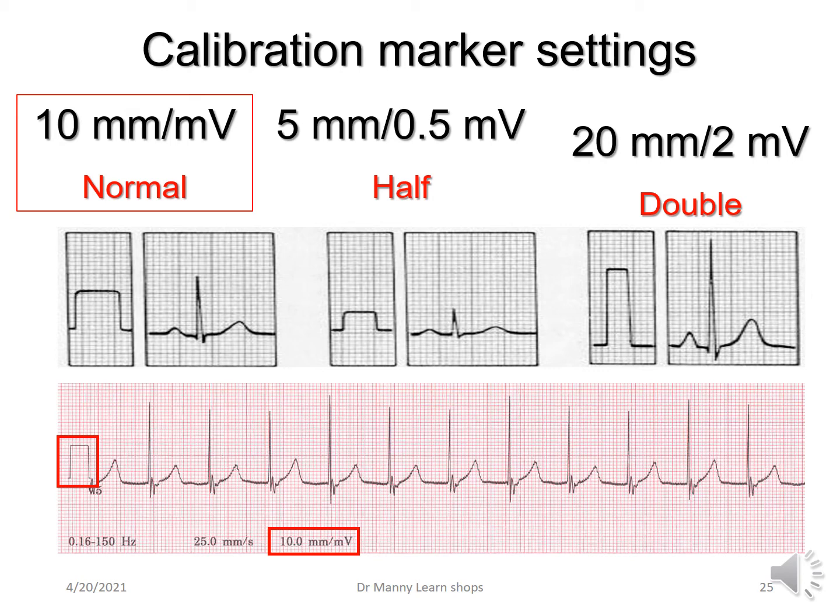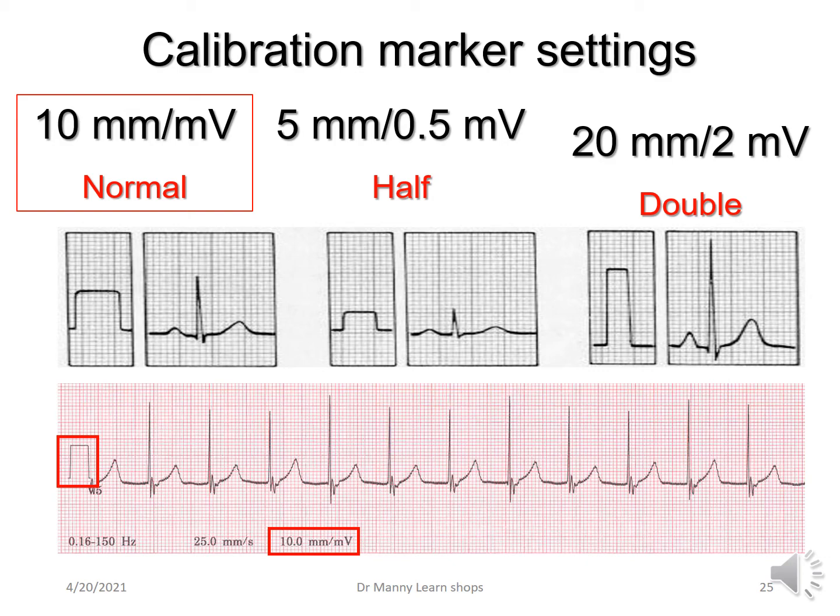So calibration marker settings are normally set at 10 millimeters or 1 millivolt. That's normal. If, for example, you've got a huge ECG because of hypertrophy of the myocardium and it's jumping off the ECG paper, then you might have to do a half standardization or marking. And that would be set at 5 millimeters equals 0.5 of a millivolt. Or, look, it might be really, really small. And because it's a really small complex, you might double the calibration marker to 20 millimeters equals 2 millivolts so that you can see it very clearly.